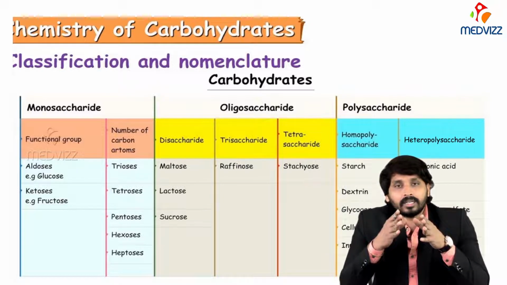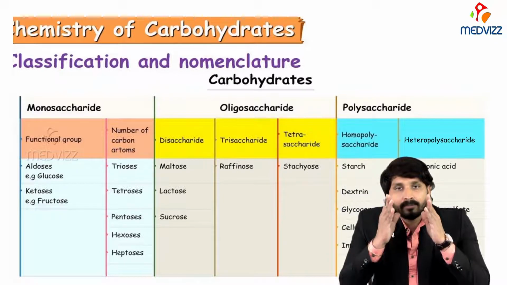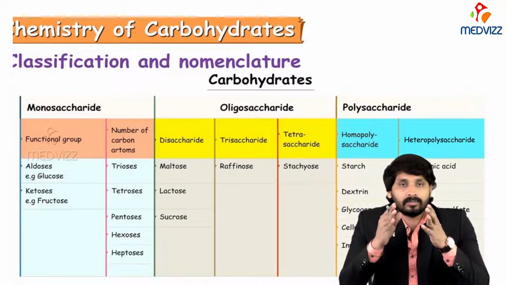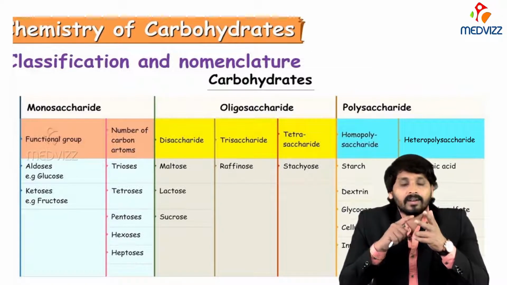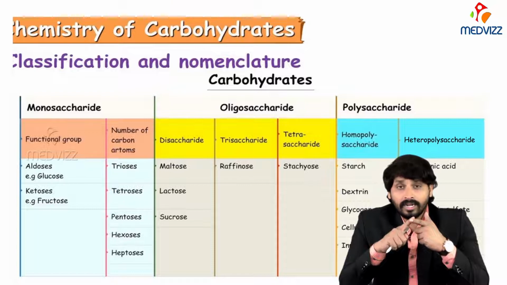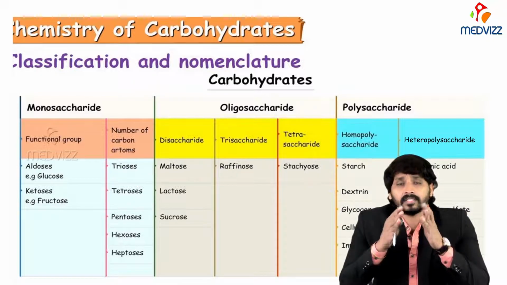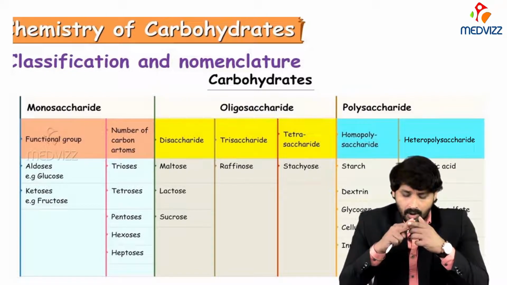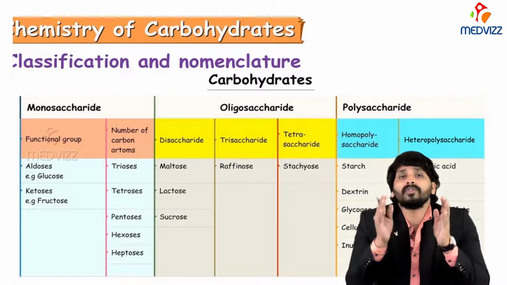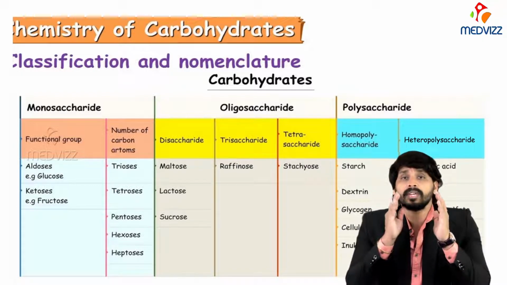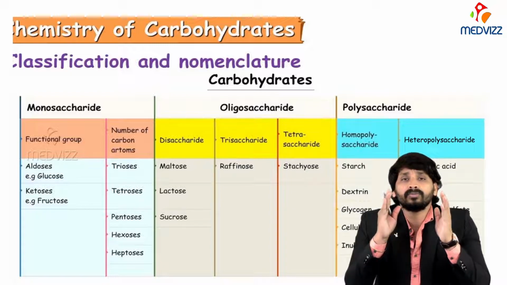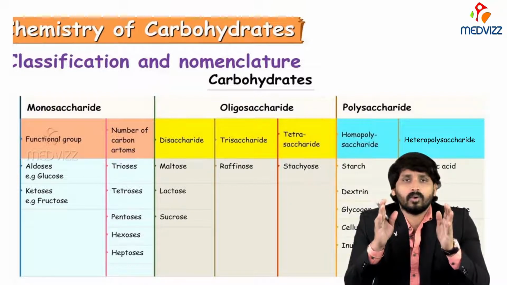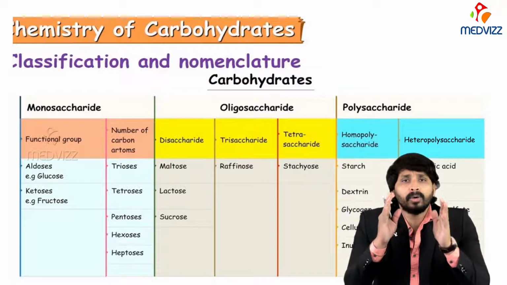In homopolysaccharides, the sugar units belong to the same group. Suppose a monosaccharide is a single sugar unit; we have several examples: glucose, galactose, fructose, mannose. Examples of homopolysaccharides are starch, glycogen, inulin and dextrin. Starch is made up of repetitive units of glucose. If starch is made up of 1000 molecules, all these 1000 molecules are glucose, no other monosaccharide. It is made up of purely glucose.